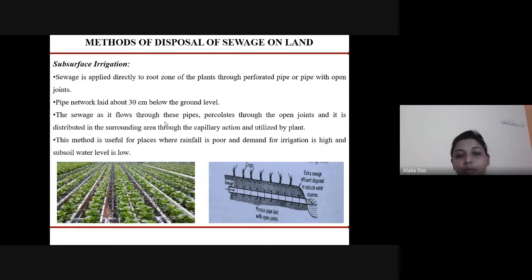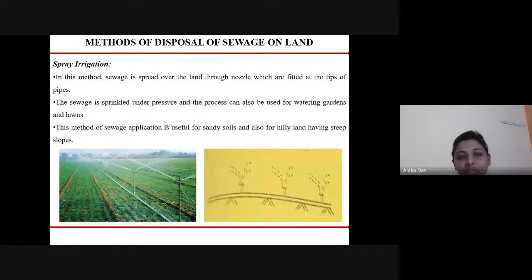This method is useful for places where the rainfall is poor and the demand is high for the irrigation and the subsoil water level is low. Next is spray irrigation. So here the sewage is spread over the land through the nozzle which is fitted at the tips of the pipes. So sewage is sprinkled under pressure, and the process also can be used for watering gardens and the lawns. This method of sewage application is useful for the sandy soils, and they can also be used for hilly land having the steep slopes.